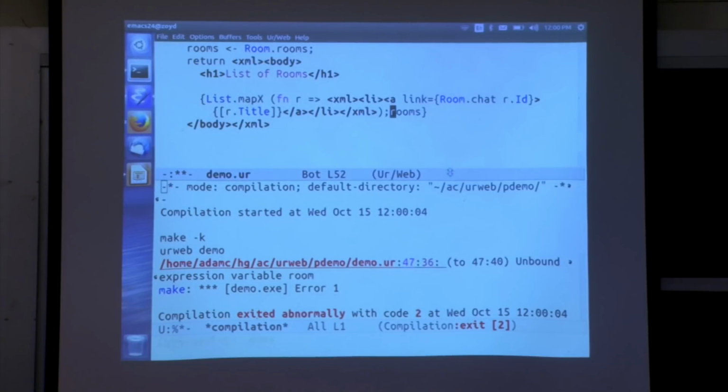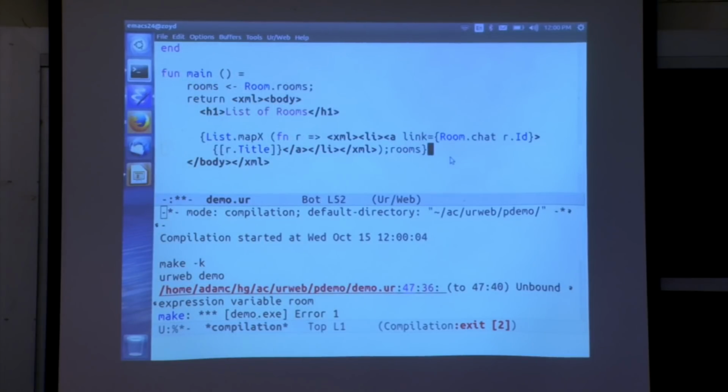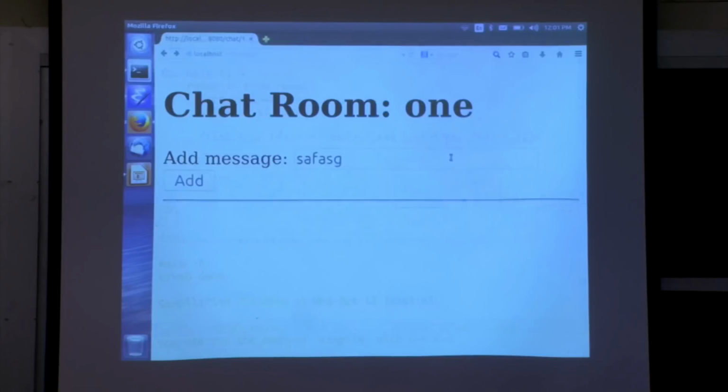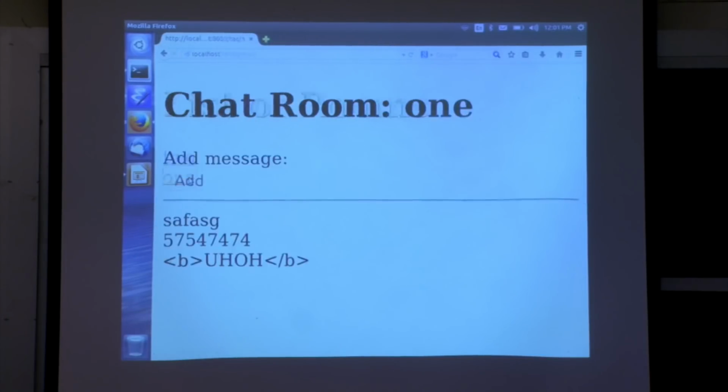Let's actually make this bigger. Map over a list of results instead of the other way it was working, which is roughly equivalent except for using different data types. And let's see how this goes. All right. So now we're back here, and we can do all the tremendously exciting things we could do before.